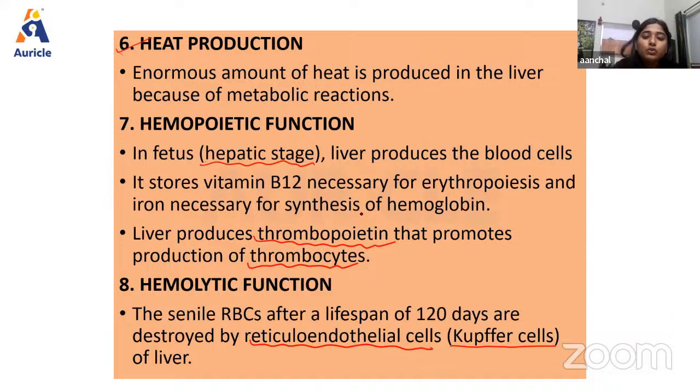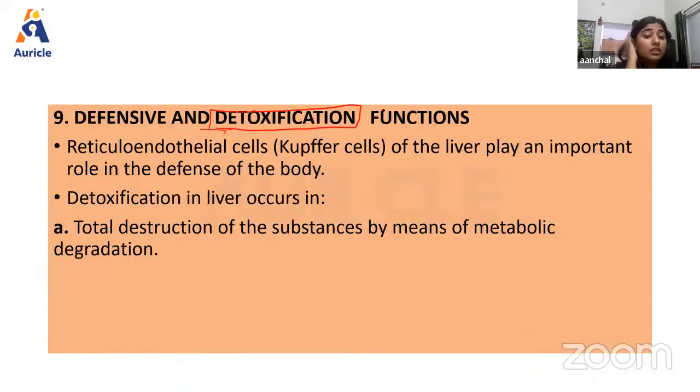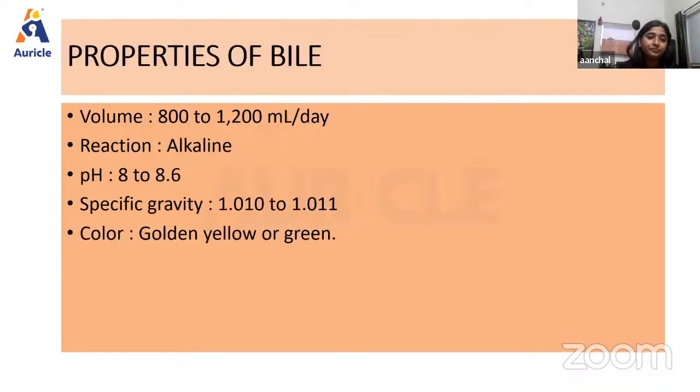Then it also produces a very important hormone, thrombopoietin, which is responsible for the production of platelets. Kupffer cells are responsible for the destruction of RBCs after 120 days. Then the liver also performs defensive and detoxification functions, basically to eliminate foreign particles, toxins, or substances which are very harmful for the body, right?